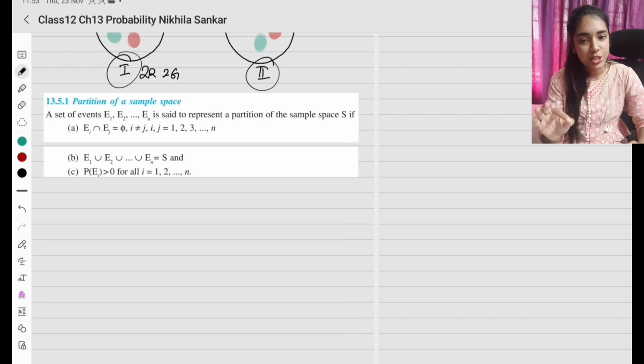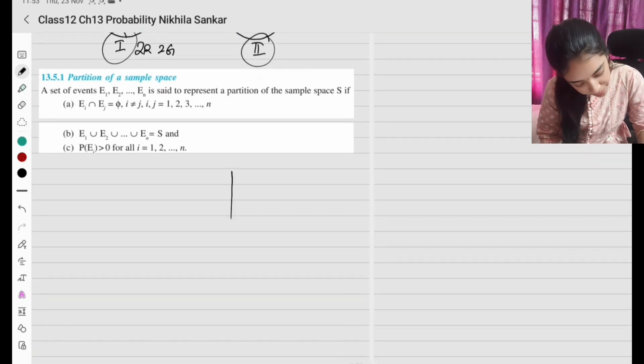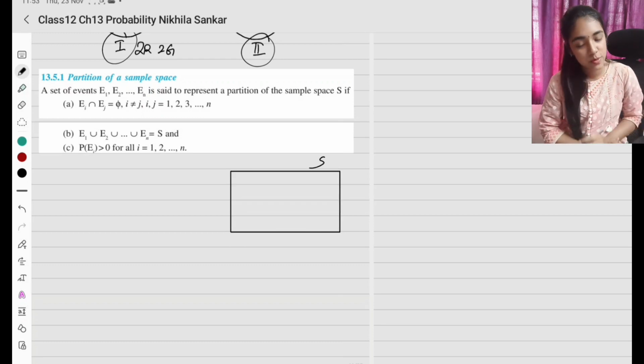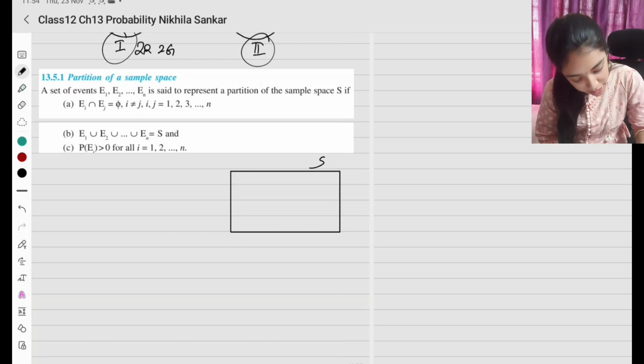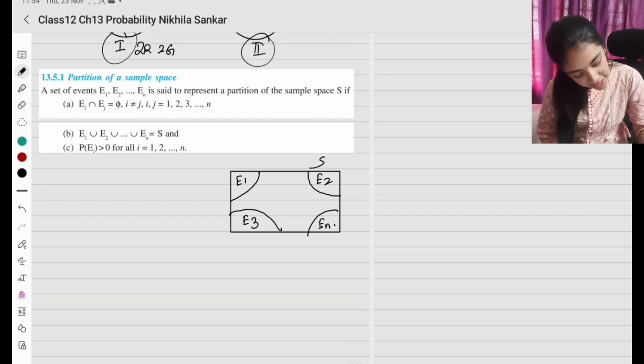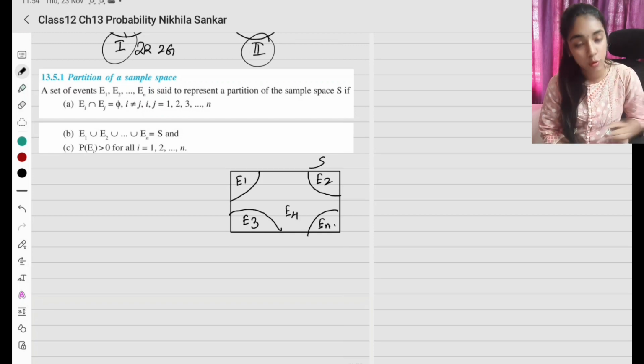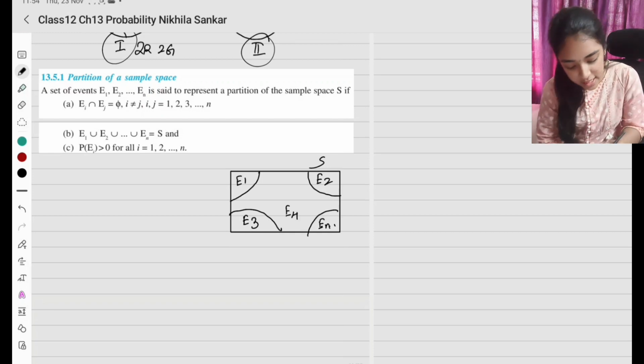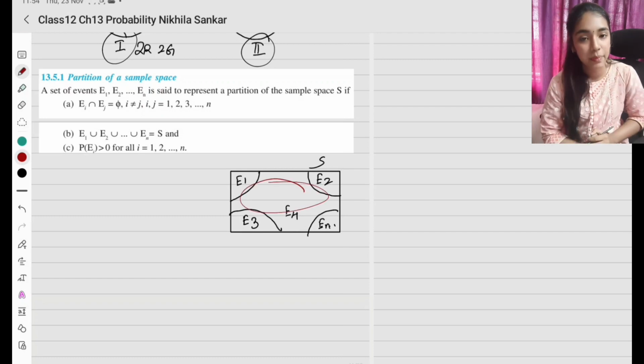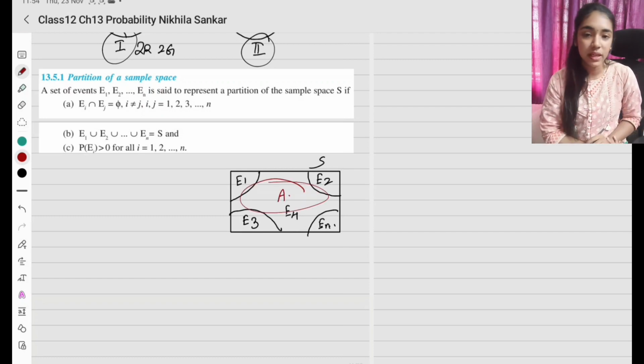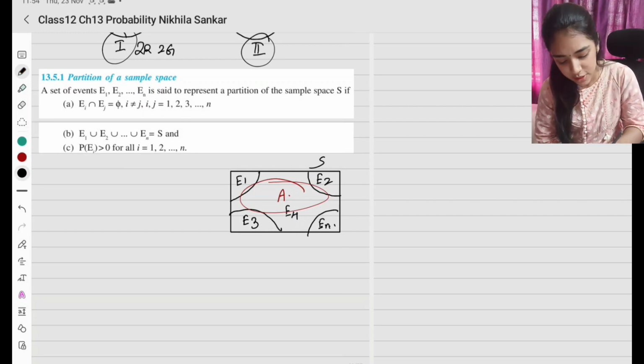Basically you have a partition of a sample space. So what am I going to do now? I am going to have a universal set or our sample space which is going to be S. Now I am going to split this into different events. So event 1, event 2, event 3, event 4 and so on. So this is going to be event 1 happening, event 2, event 3, event n and so on. Either this might be event 4 or something like that. Okay, but there is another event A that is happening inside this. So this is going to be event A. Okay, so have this in mind.